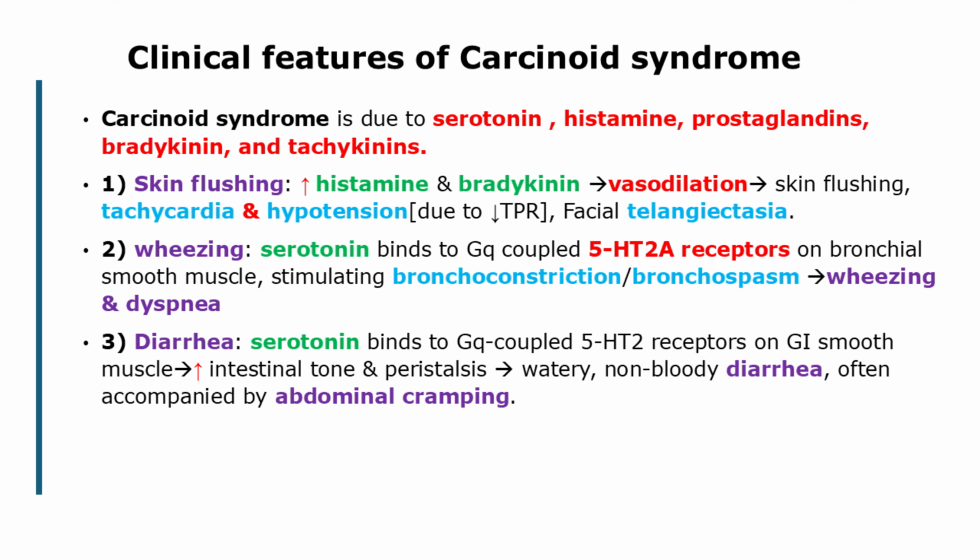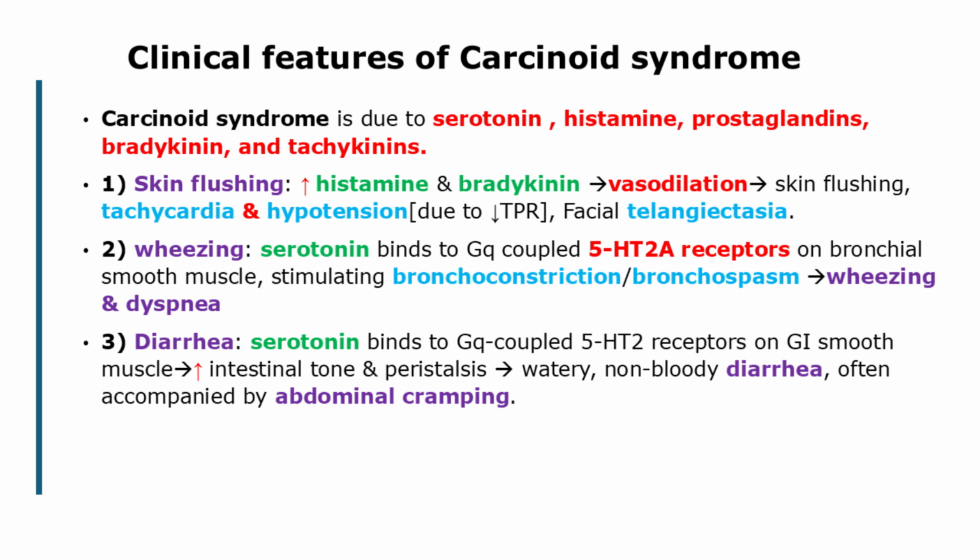Presentation. Flushing typically begins suddenly, lasting from 30 seconds to up to 30 minutes. It most commonly affects the face, neck, and upper chest. Most flushing episodes occur spontaneously, but they can be triggered by food, alcohol, or emotional stress. Severe flushes may be accompanied by hypotension and tachycardia. Over time, prolonged vasodilation may lead to the development of venous telangiectasias on the face.